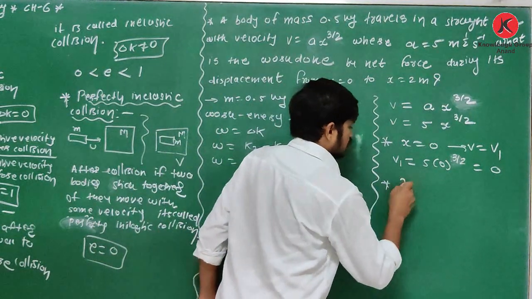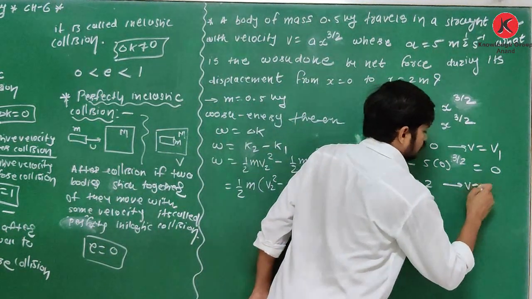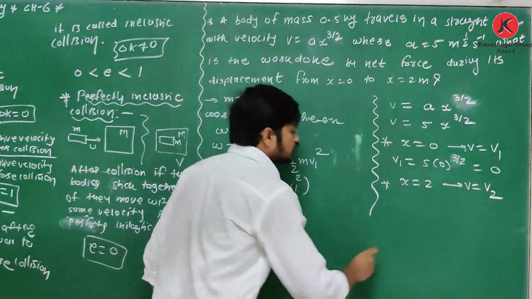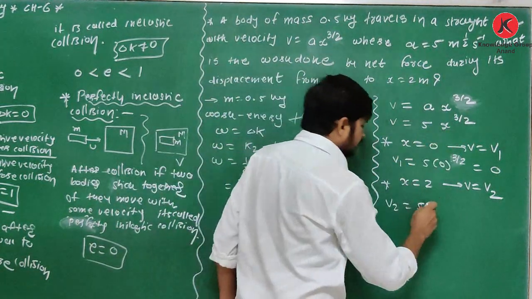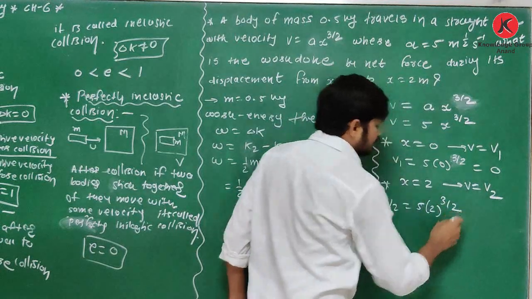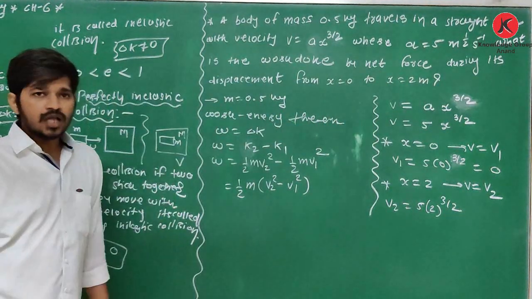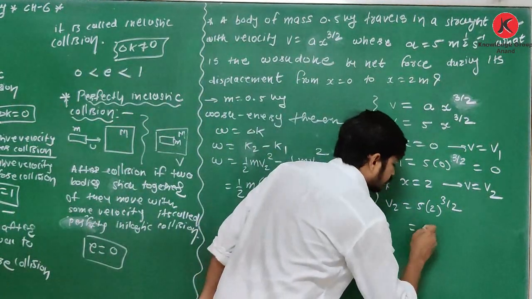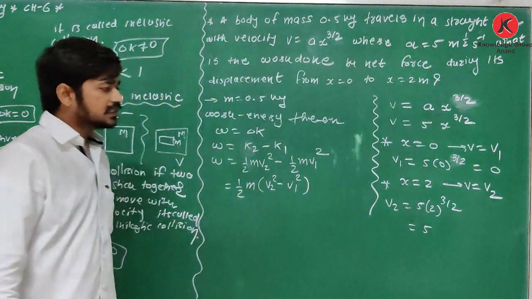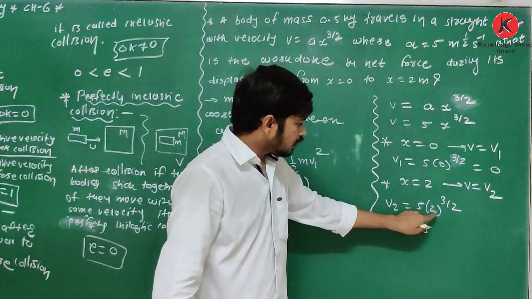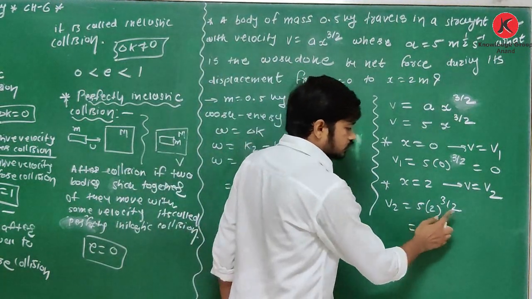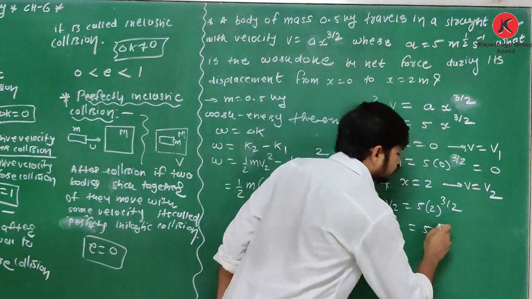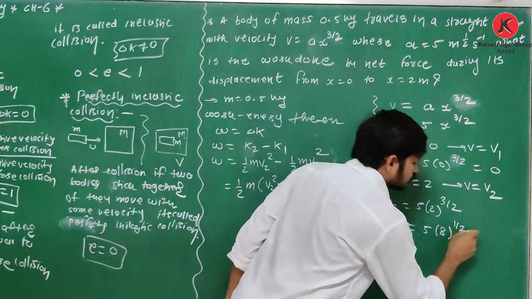Now, when x is equal to 2, v is equal to v2. Then how to find v2? v2 is equal to 5, x you have to replace by 2. So it is 2 raised to 3 by 2. First of all, 2 raised to 3 by 2 is 2 cube raised to 1 by 2, so it becomes 8 raised to 1 by 2.